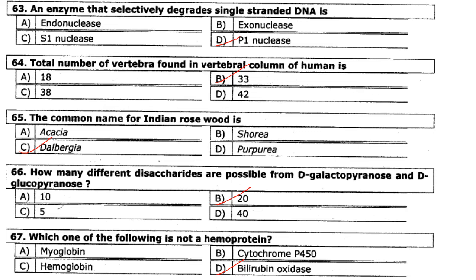Then total number of vertebrae found in vertebral column of human is 33. Answer is option B. The common name for Indian rosewood is Dalbergia. Answer is option C. How many different disaccharides are possible from D-galactopyranose and D-glucopyranose? So answer is option B, that is 20. Which one of the following is not a hemoprotein? So bilirubin oxidase is an example. So it is not a hemoprotein. Answer is option D.